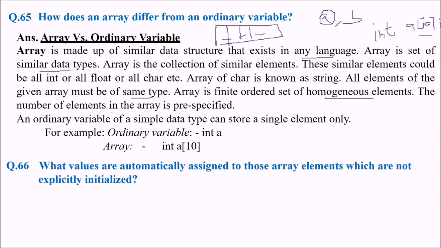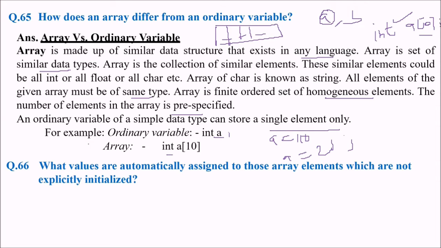The number of elements in the array is always pre-specified, and the array is defined like this: int a[10], as I defined here. An ordinary variable is a simple data type that can store a single element only. In an ordinary variable int a, a is a variable. Why is it called a variable? Because a can have value 10 sometime, and value 20 sometime. So a varies depending upon the situation.